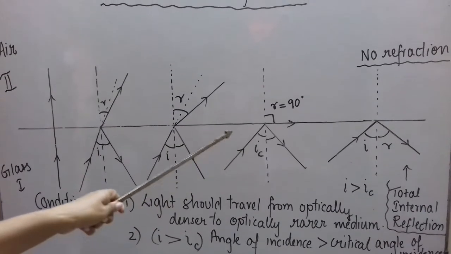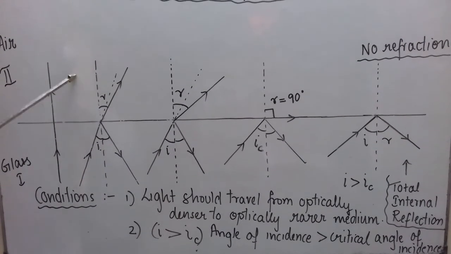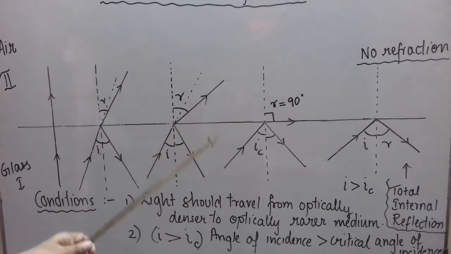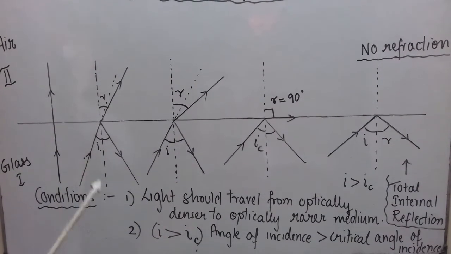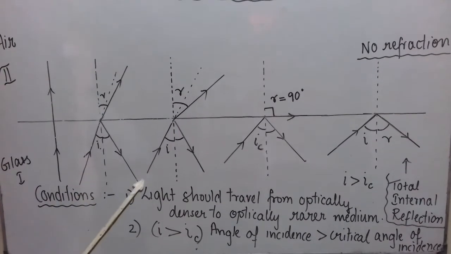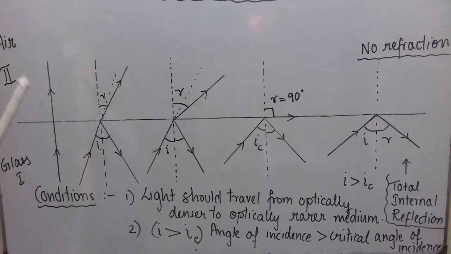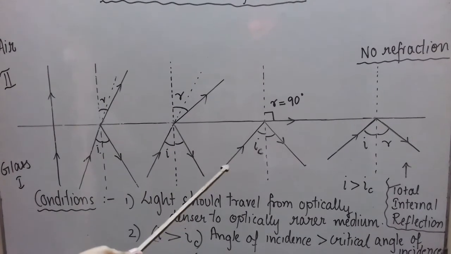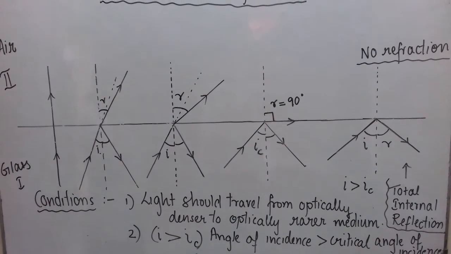What is IC? IC is called the critical angle of incidence for a given pair of media and for a given color of light. It means this IC value is fixed for a given pair of media and for a given color of light. If you repeat the experiment with a different color, then the IC value will be different even if you keep the pair of media the same. For different colors of light, this IC value will be different. What is IC? Critical angle of incidence for a given pair of media for a given color of light.